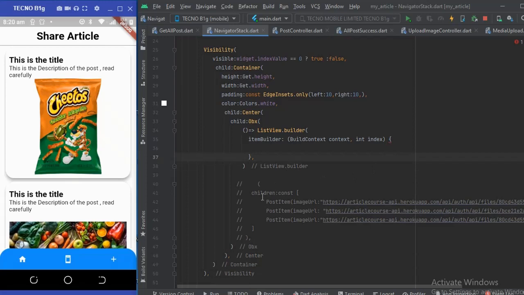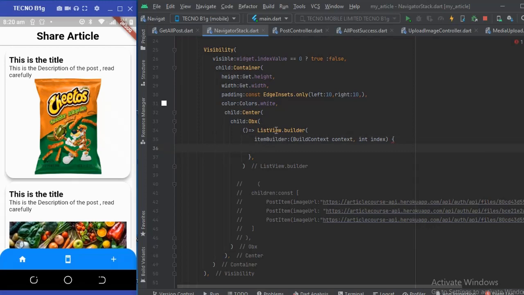Previously we used just a list view that contained a list of constant children, but this one is a builder because we are getting the data from another source. So the builder now is being wrapped with an OBX, and then the item builder is where the UI will be updated. The item builder is gonna return a widget that will display the list of items on the screen.